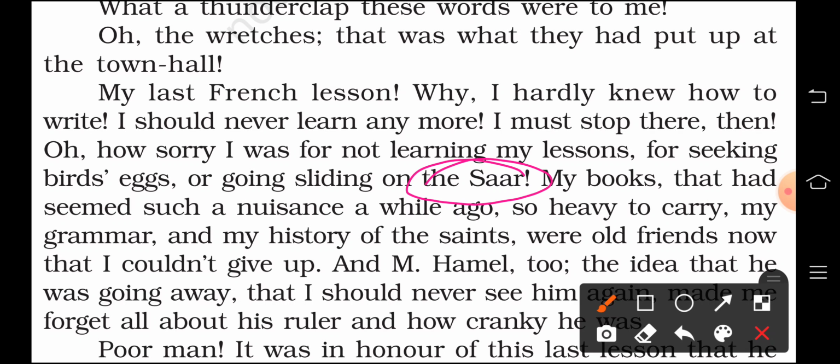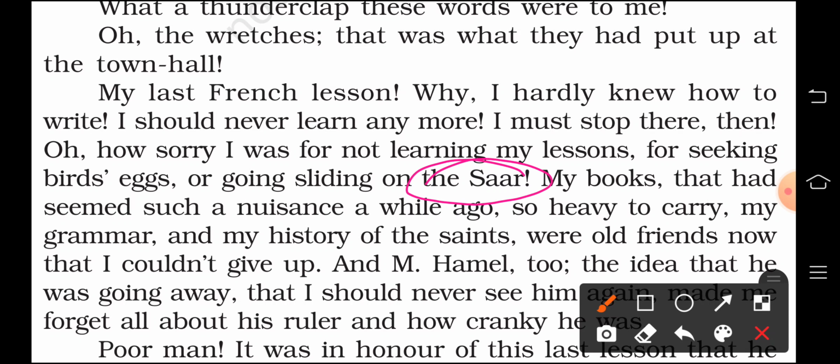And he too realized that till now he considered his books to be an unwanted burden, but suddenly he starts considering them to be his best friends, whom he could never leave. The writer wants to show the change in the boy's attitude here. That's why he is using so many terms.